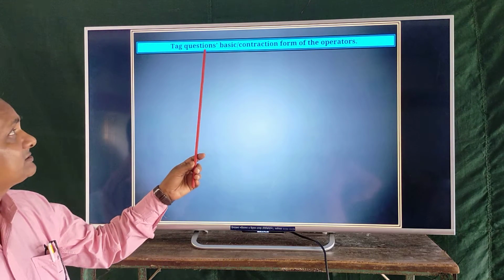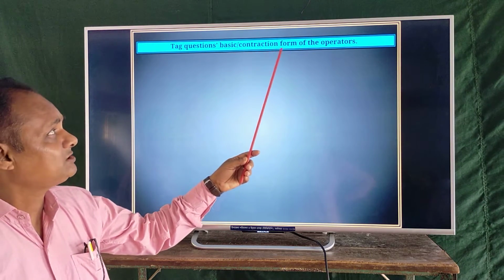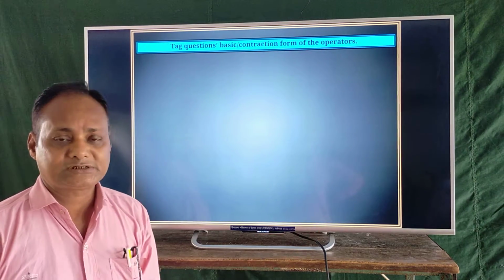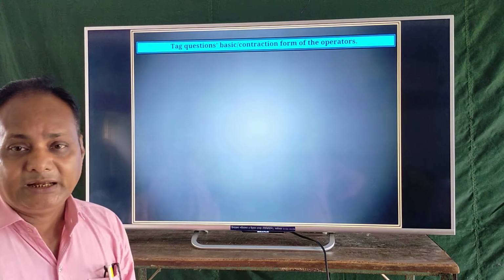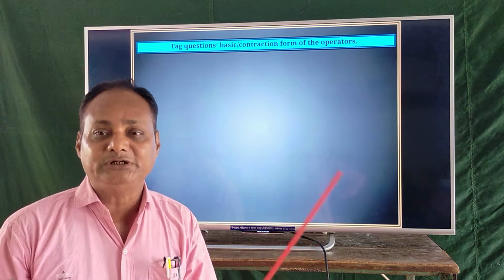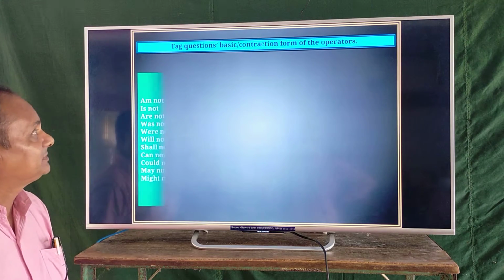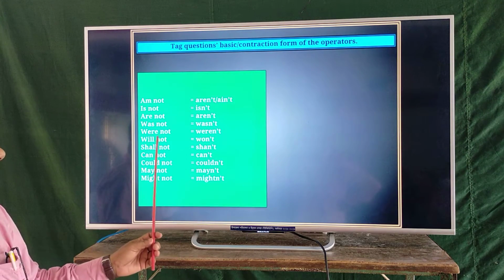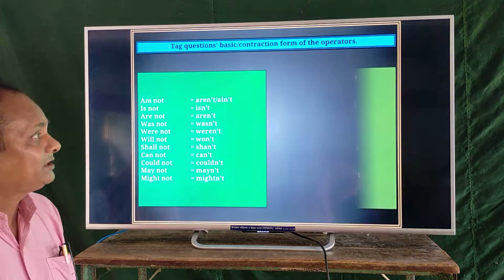Tag questions, basic contraction form of the operators. Here I have to describe something with you. These are the operators of tag questions.